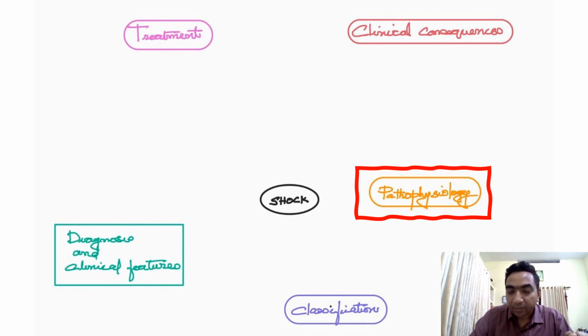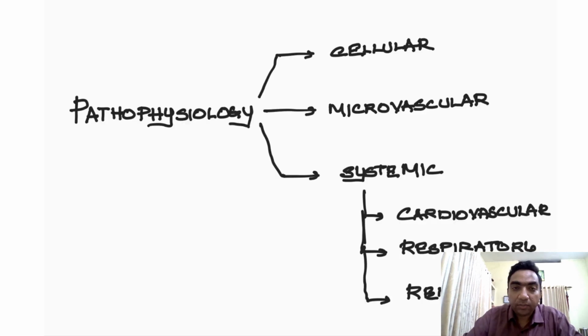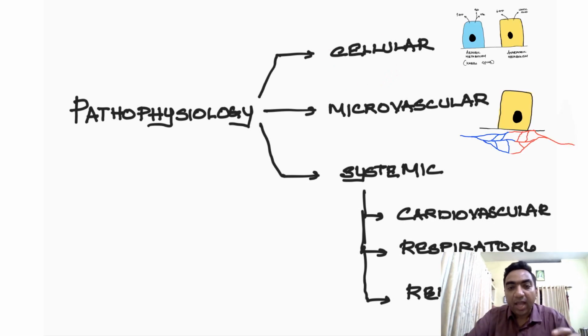You know Hitler, right? Hitler, the problem in the Second World War started within Hitler's mind. It spread on to Germany, and finally it ended up in a world over war with Hiroshima and Nagasaki. So the same thing happens with shock. How? Shock can make problems in the cellular level, in Hitler's mind, in microvascular level around small vessels around the cell, and in the systemic level like cardiovascular, respiratory, and renal.